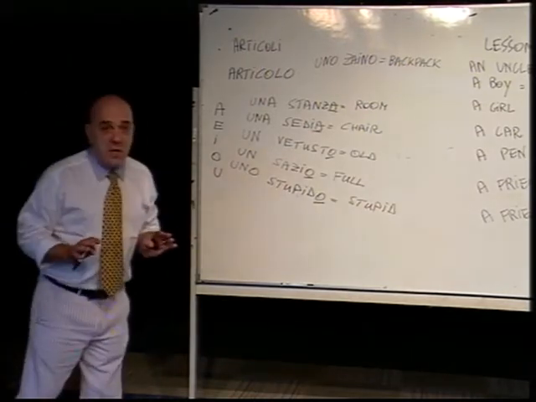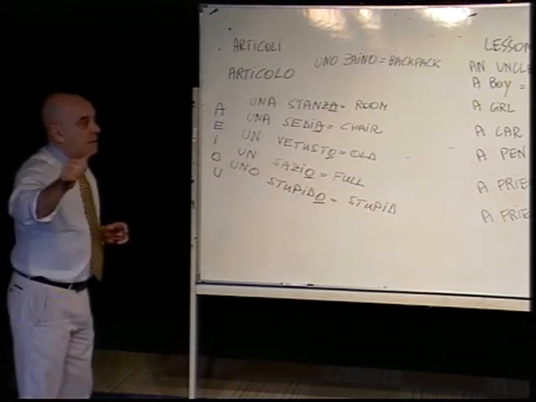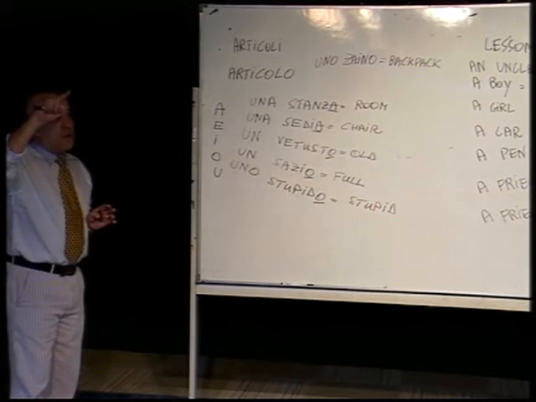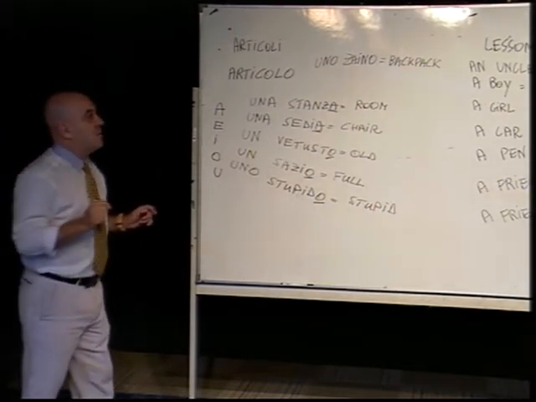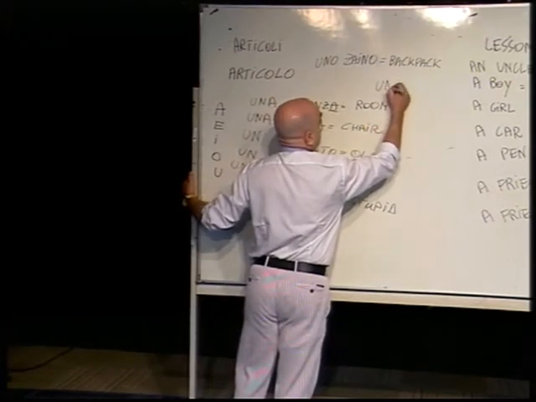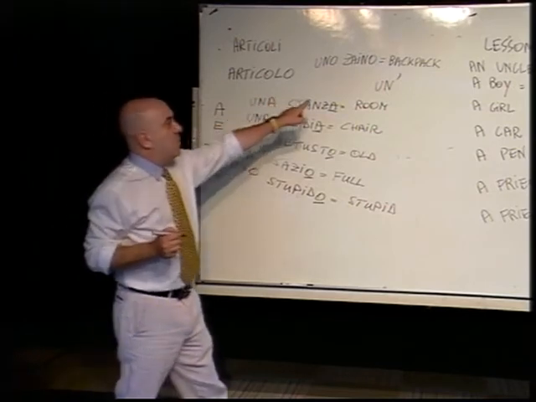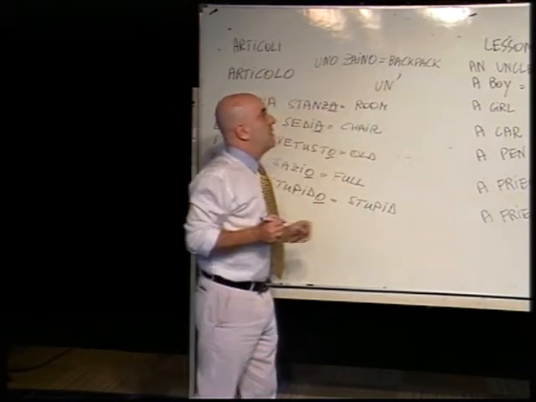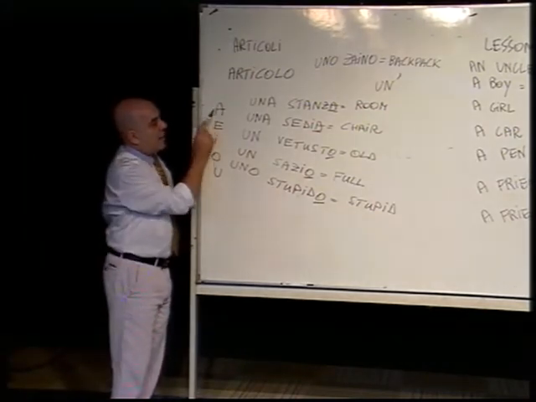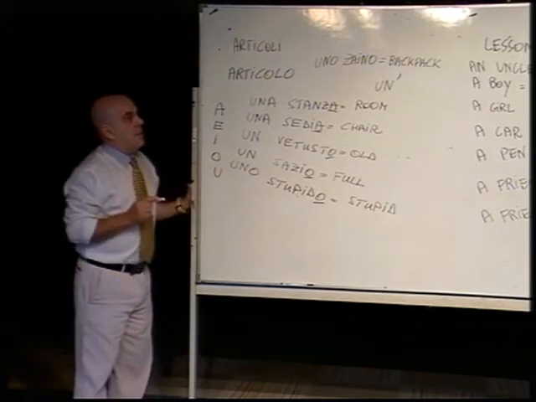If you use a feminine word, you have two options. One is una, that is the most common. The other one is un, and after that you will see the apostrophe. I write it here again, un apostrophe. The feminine word that will follow must start with a vowel: a, e, i, o, u.